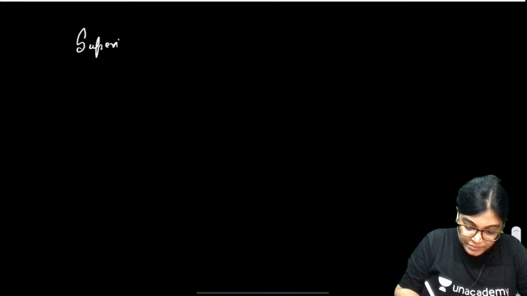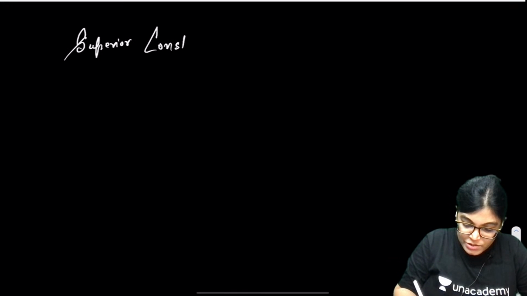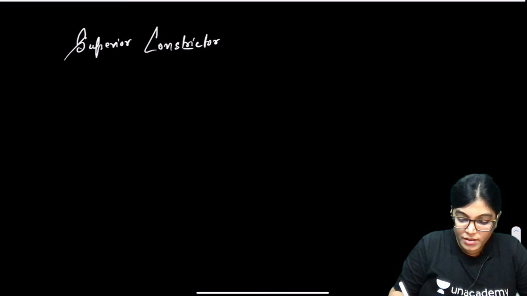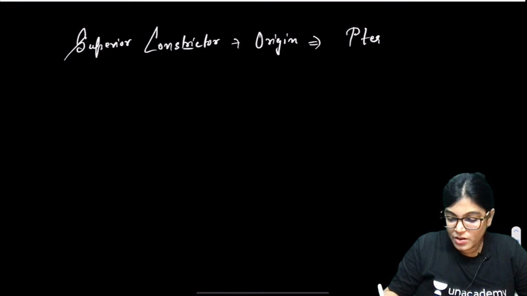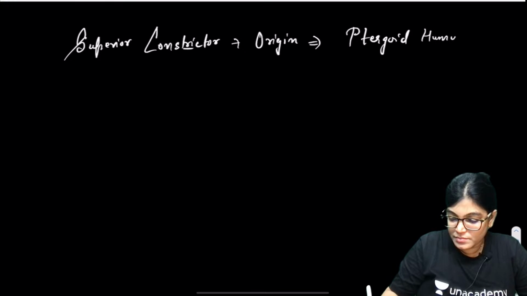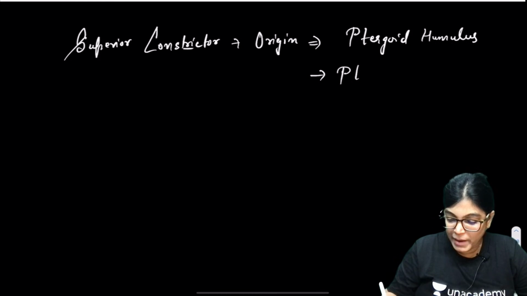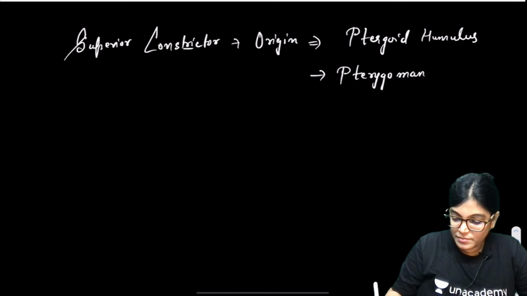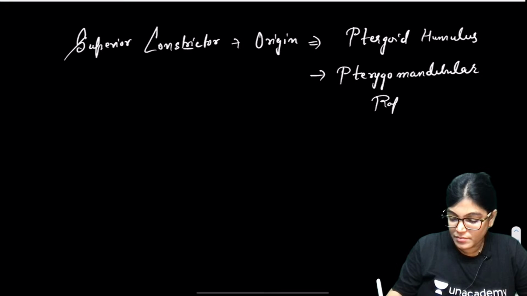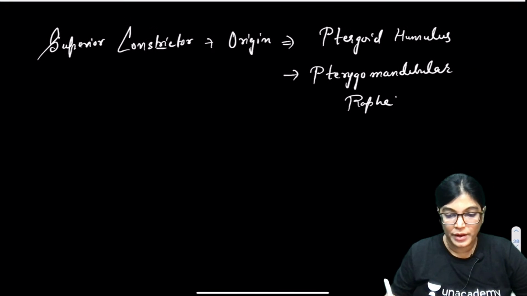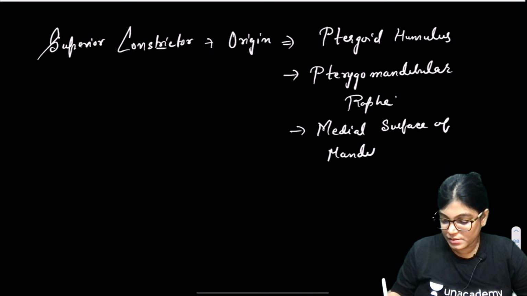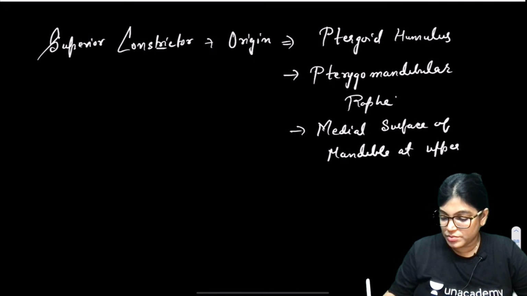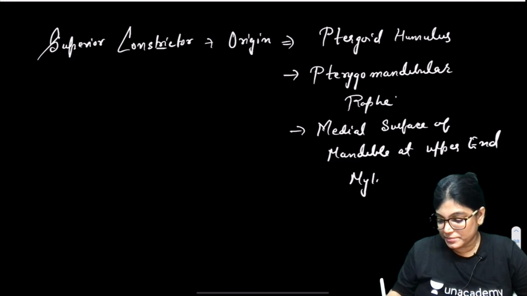The superior constrictor muscle originates from the pterygoid hamulus, from the pterygomandibular raphe, and also from the medial surface of the mandible at the upper end of the mylohyoid line.